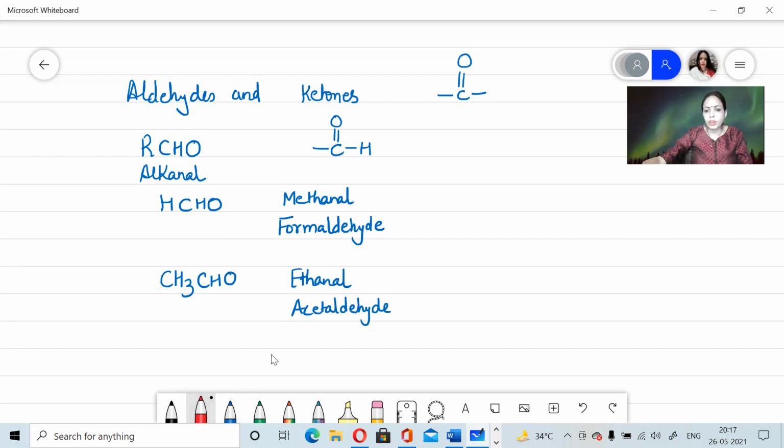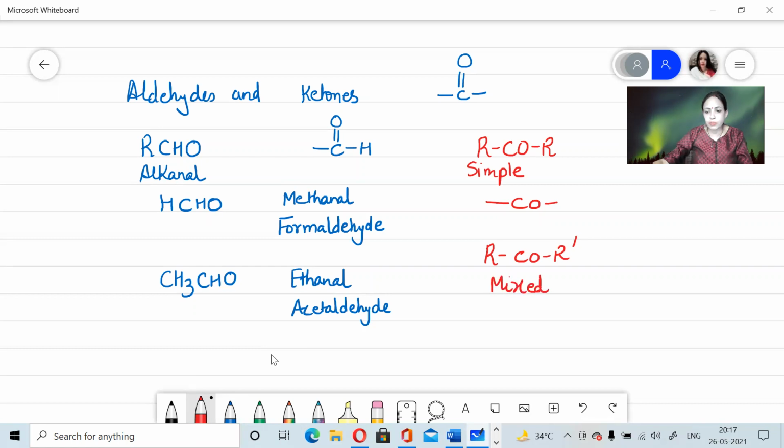Now for ketone, the general formula is RCOR, where there are 2 alkyl groups because the functional group of ketone is CO. Now these 2 alkyl groups can be same, they can be different also. RCOR'. If both the alkyl groups are same, it is an example of simple ketone. And if both the alkyl groups are different, then it is an example of a mixed ketone. Now let's see the example.